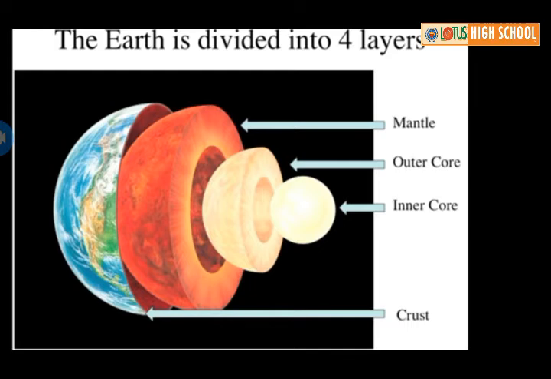See, children, the red color indicates which layer? Yes, mantle. What are the subdivisions of the core? Yes, 2 subdivisions of the core, inner core and outer core. Good.